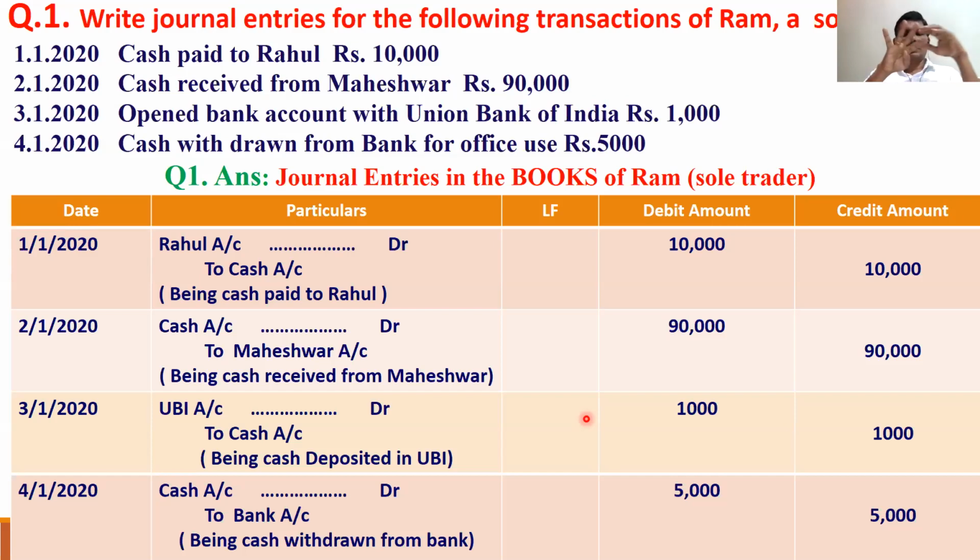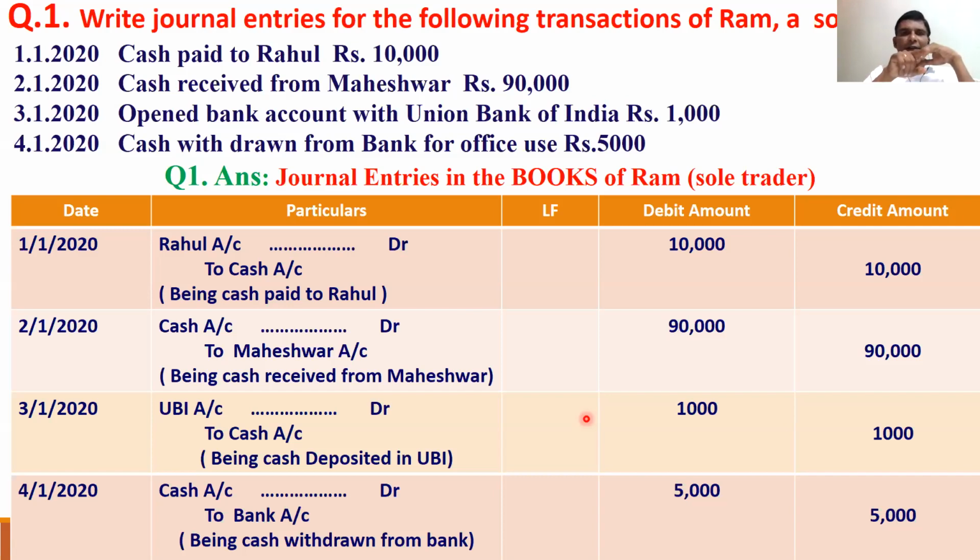Already you know I am giving 4 important points to write. First of all, every transaction we have to write from the business point of view, or the 'we' point of view. This business belongs to Ram, a sole trader, but don't think like that. This business belongs to us only. We are Ram. We are working in the firm of Ram. We are part and parcel of Ram. Think we are Ram. So cash paid to Rahul by our sole trading business. We paid cash to Rahul.